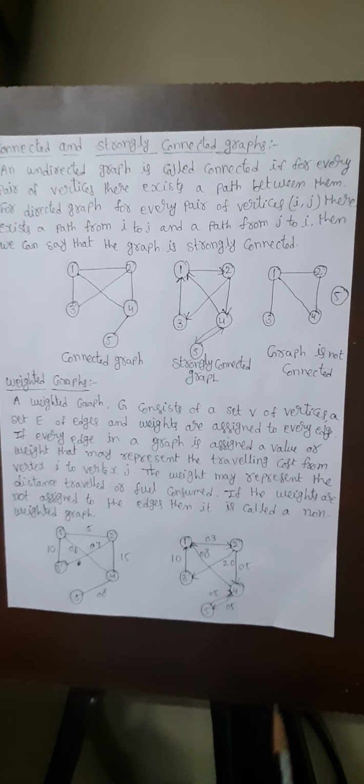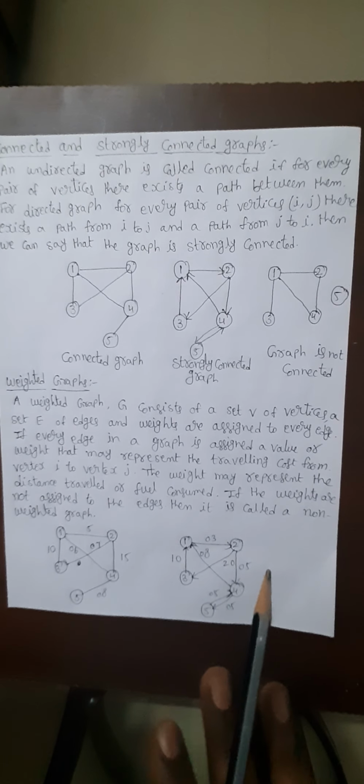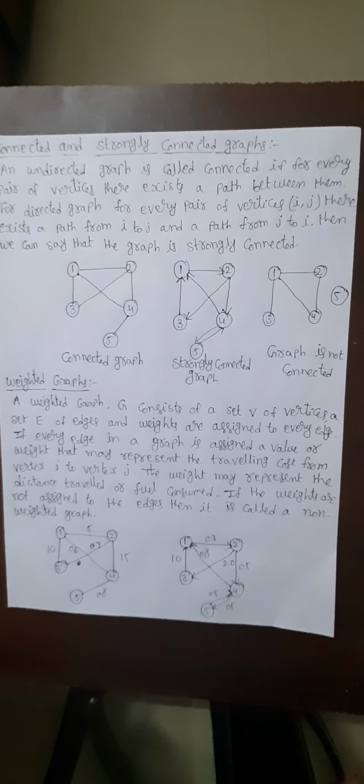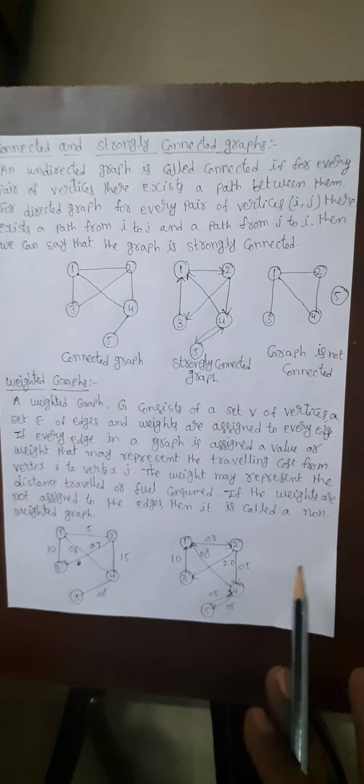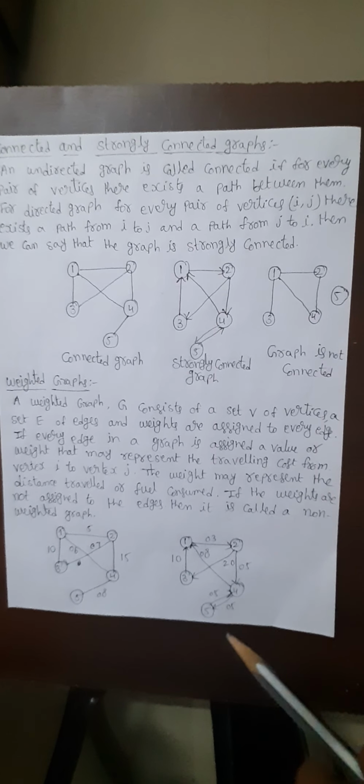What is meant by a weighted graph is, the weighted graph G consists of a set V of vertices and a set E of edges, and weights are assigned to every edge. Here every edge in a graph is assigned some value or weight, that may represent the traveling cost from vertex i to vertex j, or else the weight may represent the distance traveled or fuel consumed and so on.